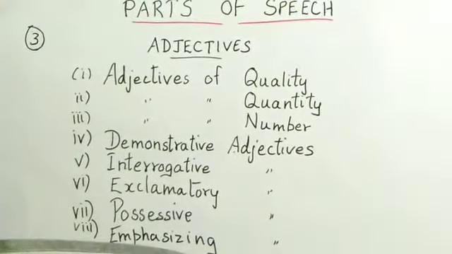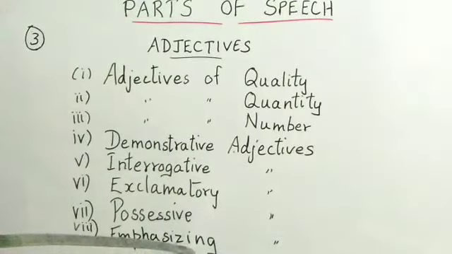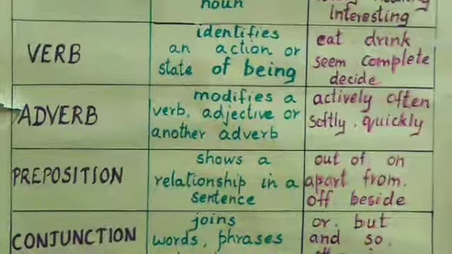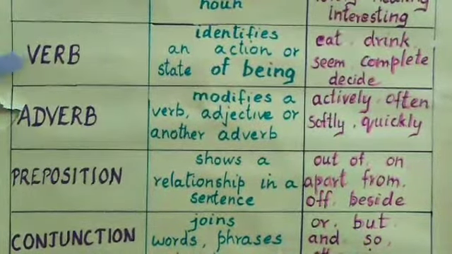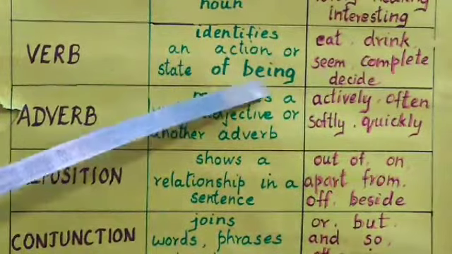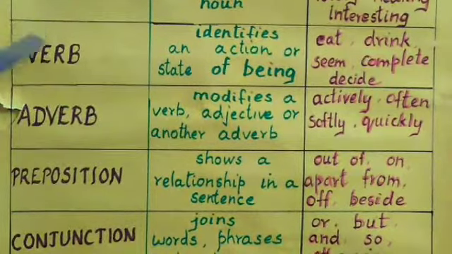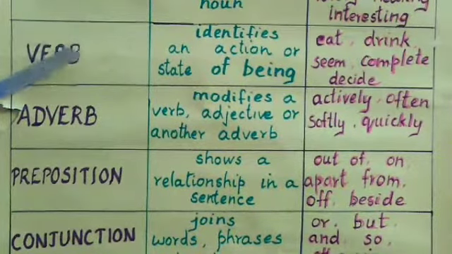We have understood adjectives. We shall move on to the next. We shall move ahead to the fourth part of speech, that is verb. Okay, a verb identifies an action or state of being. Okay, it is used to signify the action, processes, conditions or state of being of people or things.